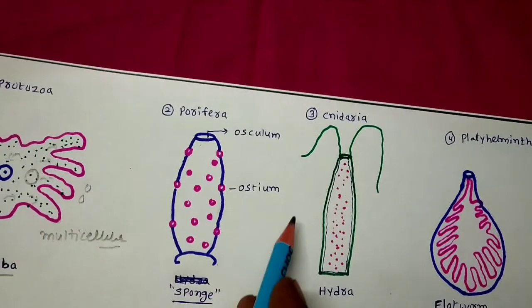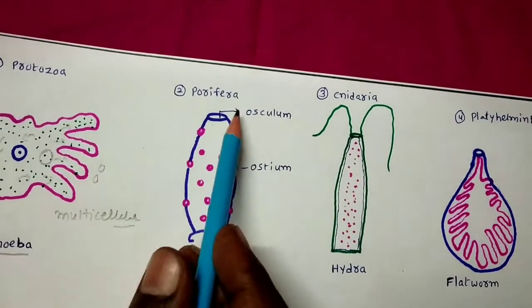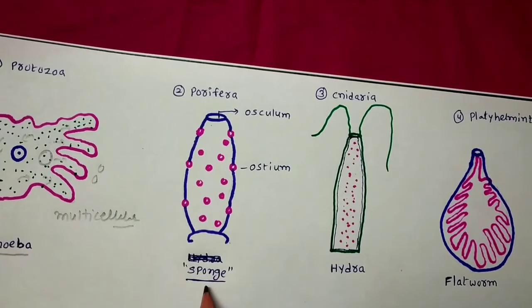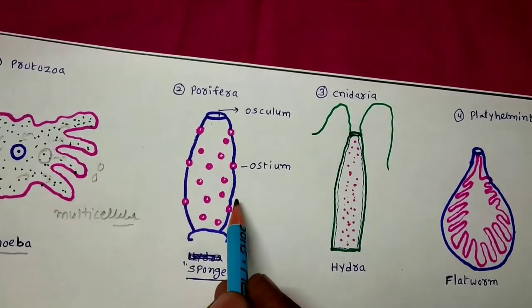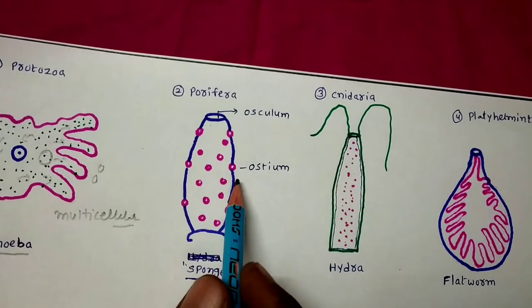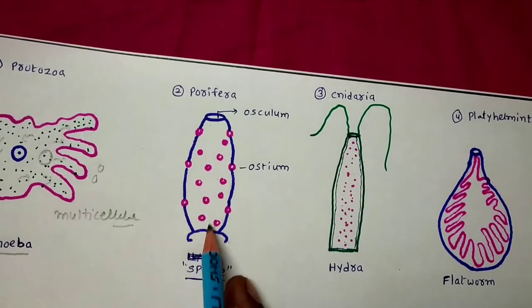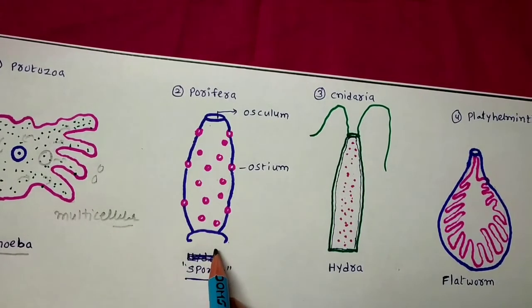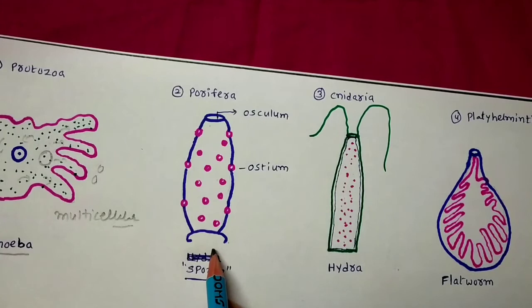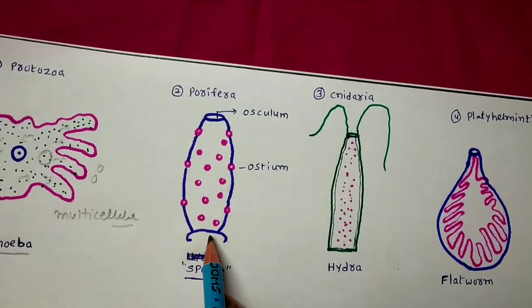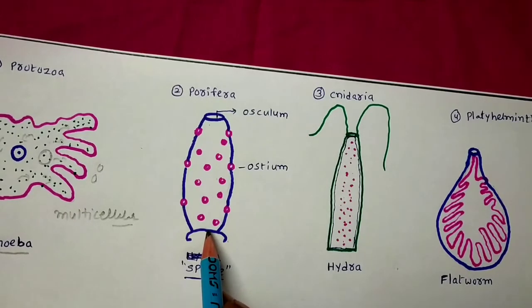And coming to the second group of animals, the Porifera group, the example is sponge. The body of the sponge contains a large number of pores. You know that sponges are sessile animals, the sedentary animals. So they can't move from one place to another. These are the only animals in the animal kingdom which do not show movement.